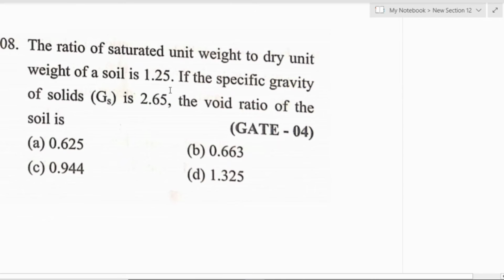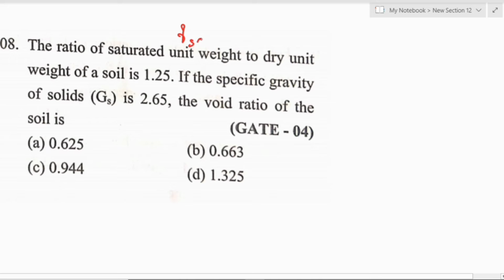Okay, next question: the ratio of saturated unit weight to dry unit weight of soil is 1.25. The specific gravity of solids, that is Gs, is 2.65. The void ratio of the soil is? This is a question asked in GATE 2004, with four options.